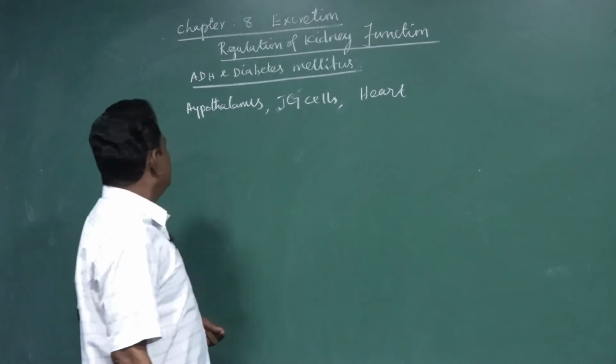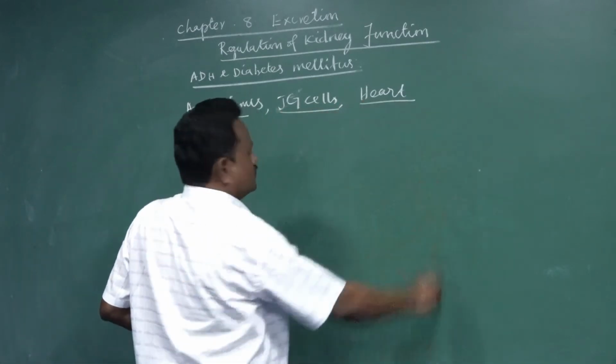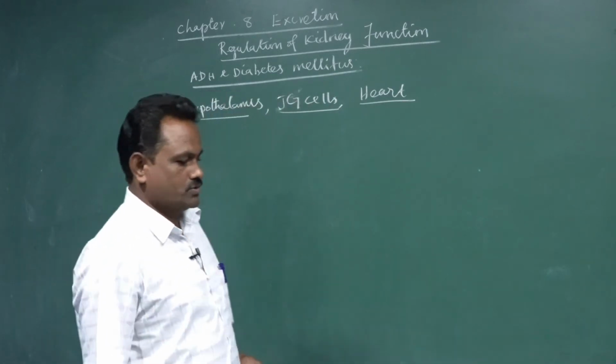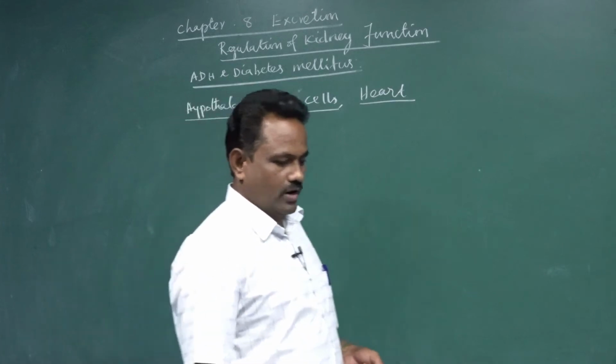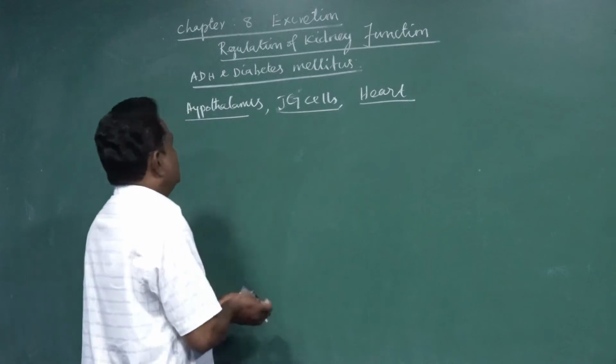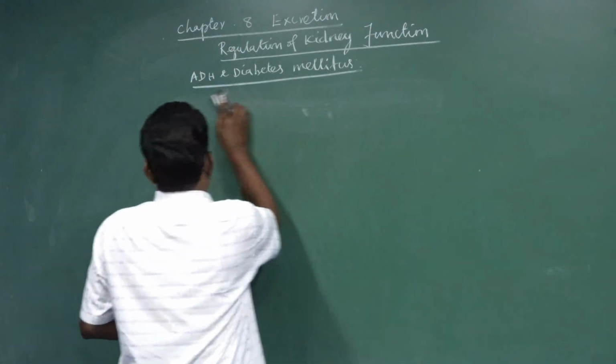So these three structures are responsible for controlling the functioning of the kidney. Here we are going to see one by one how these play a major role in controlling kidney function. First one is the hypothalamus.